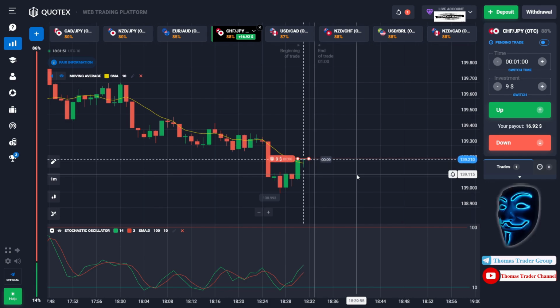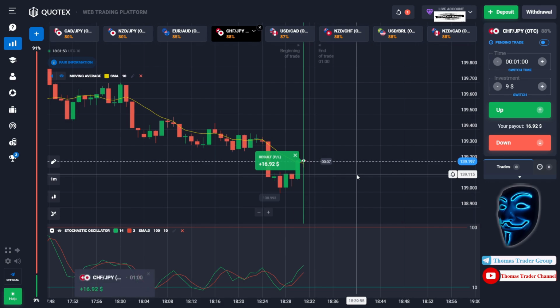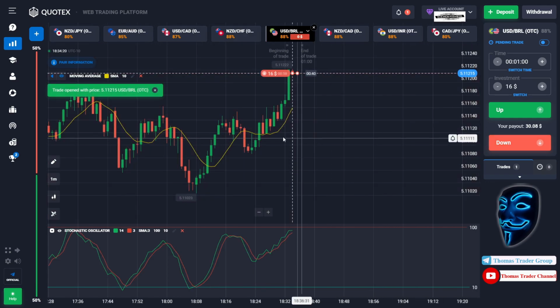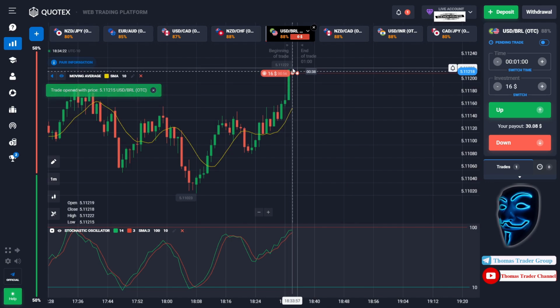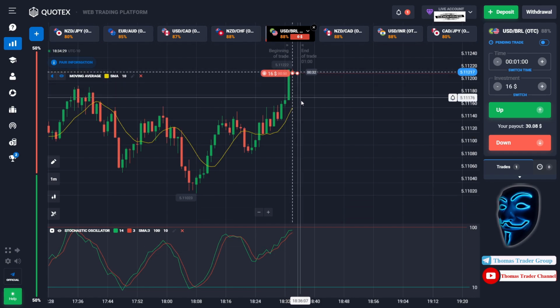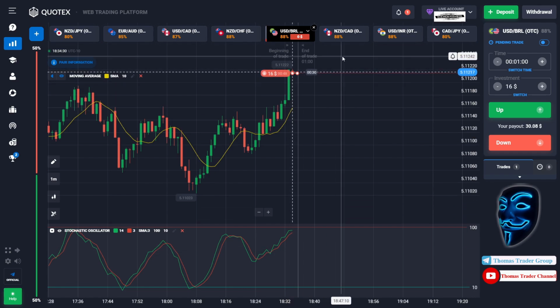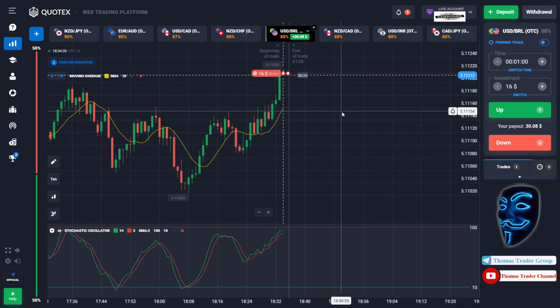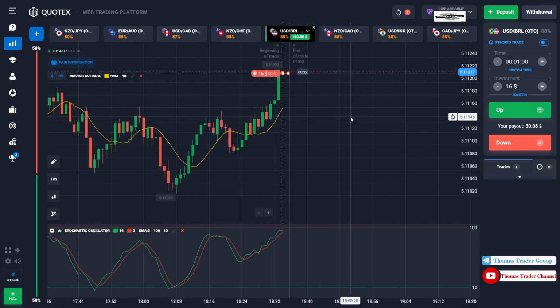We made a right prediction over here. We made a profit of $16. Let's change our investment into $16 and let's find the other market. Over here we can open sell for 1 minute. As you can see, the market is going bullish and the market has already touched the overbought area. When the market touches the overbought area, it will make a rebound and it will make a correction to the moving average line before it continues the bullish trend. Let's prove it and let's wait till the end of our trade.